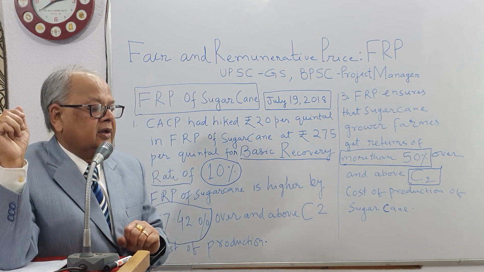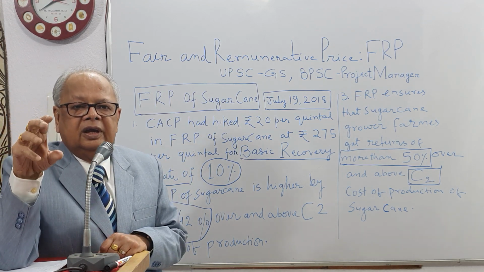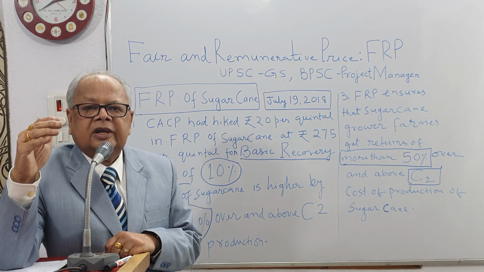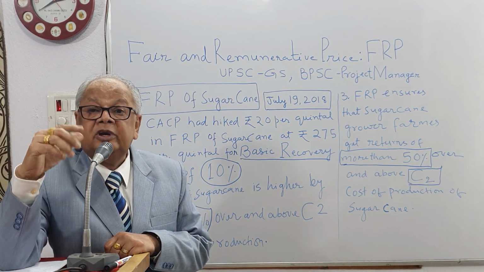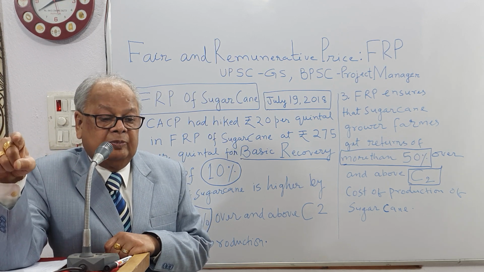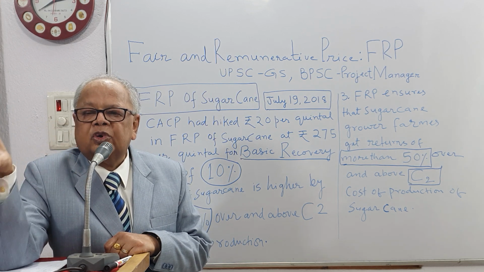But look here, in case of sugarcane, it is decided that sugarcane FRP must be greater than 50% profit over C2 cost of production.